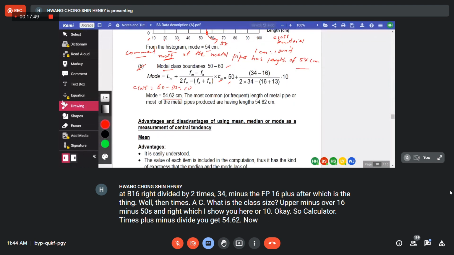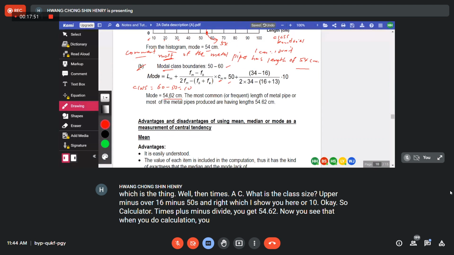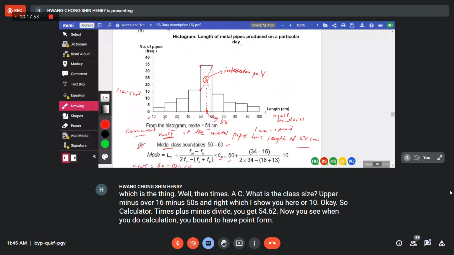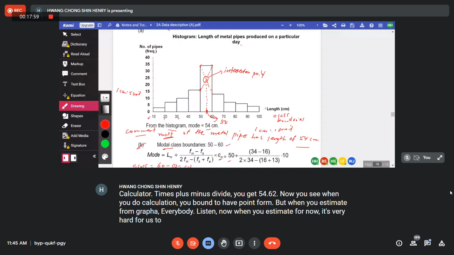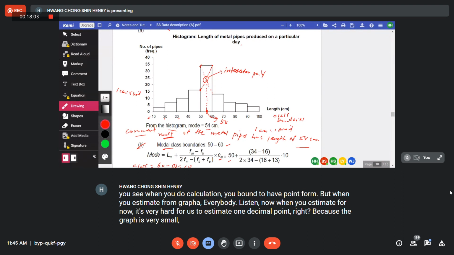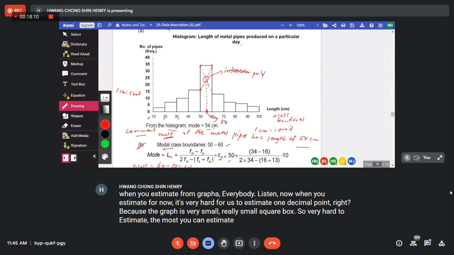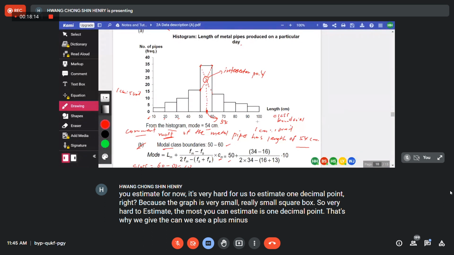Now, you see, when you do calculation, you're bound to have decimal points. But when you estimate from graph, everybody listen, it's very hard for us to estimate 1 decimal point, right? Because the graph is very small already, small square box. The most you can estimate is 1 decimal point. That's why we give the accuracy of plus minus 0.5.